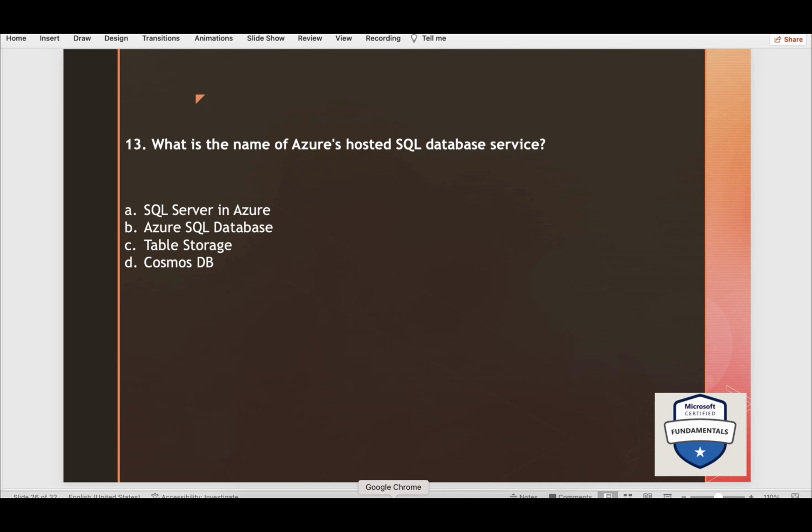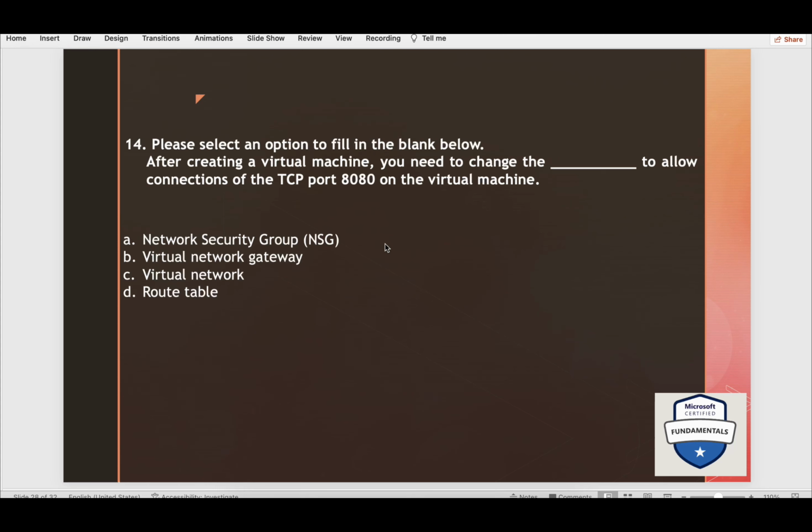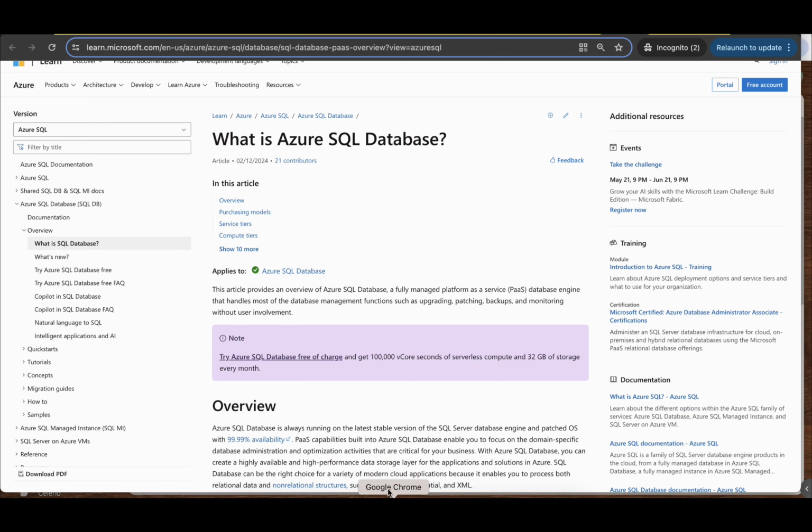Then please select an option to fill in the blank below. After creating a virtual machine, you need to change the dash to allow connections for the TCP port 8080 on the virtual machine. So here option A is correct, network security group. After creating the virtual machine, it is necessary to set communication rules in the network security group. Okay, network security group default settings do not allow all inbound connections on layer 4. So changing the network security group rules to allow all inbound connections from port 8080 to reach the VM is necessary. Okay, and more on this.